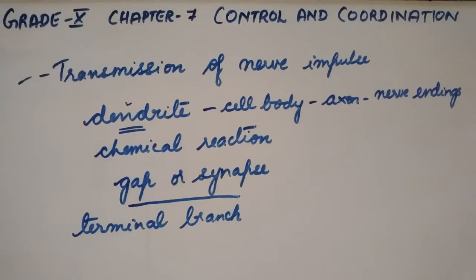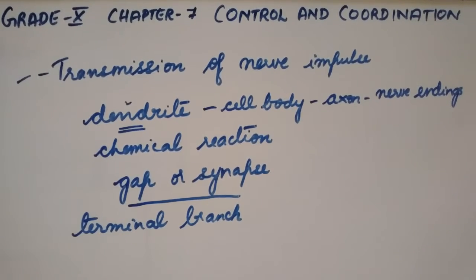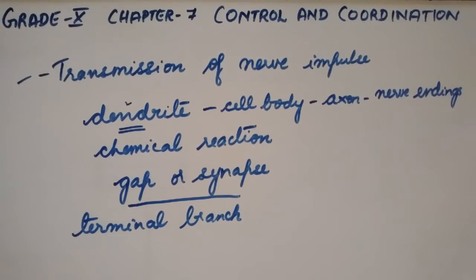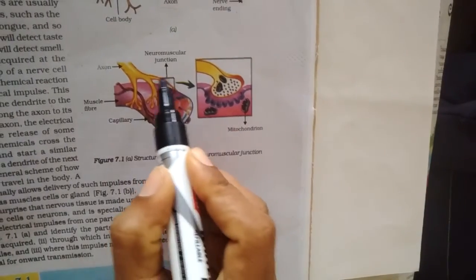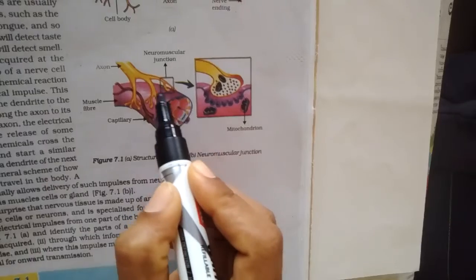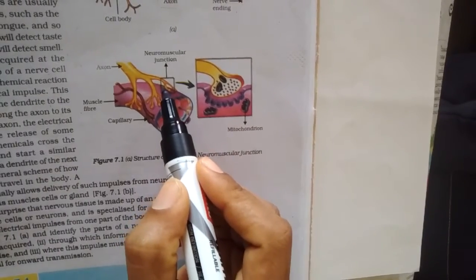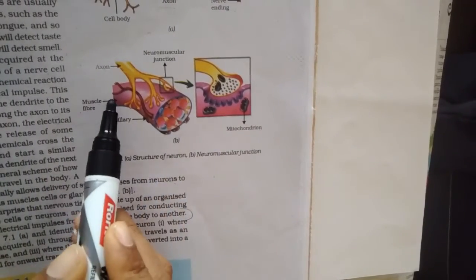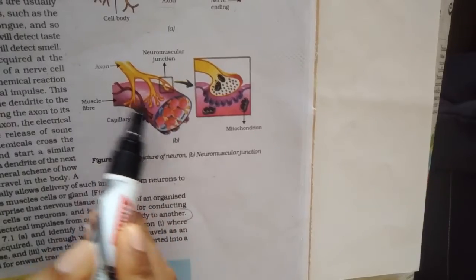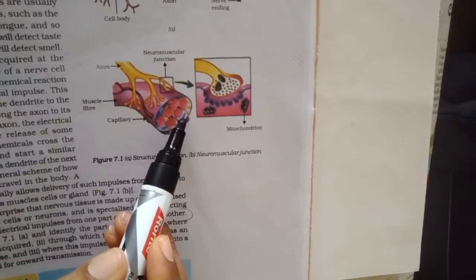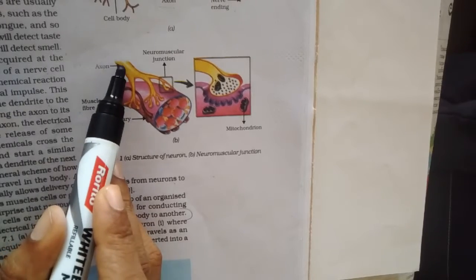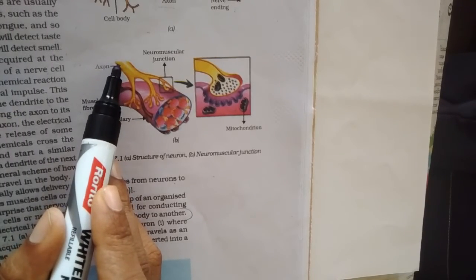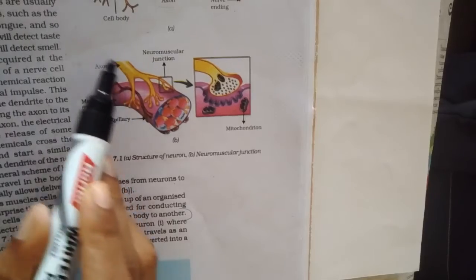Let us next understand what is neuromuscular junction. This is the neuromuscular junction. Here you can see a muscle fiber, and this is the axon of the nerve cell, that is the neuron.